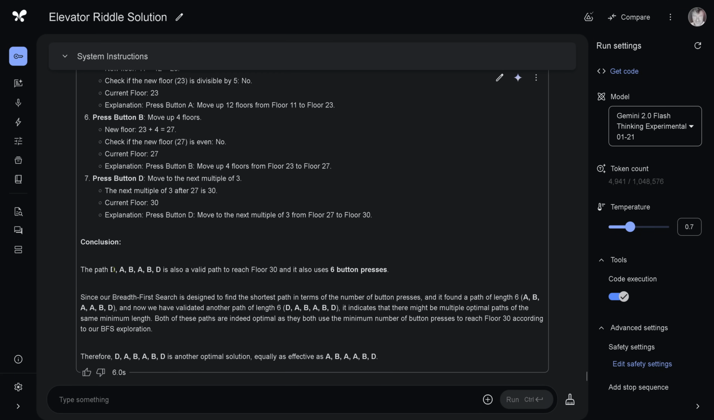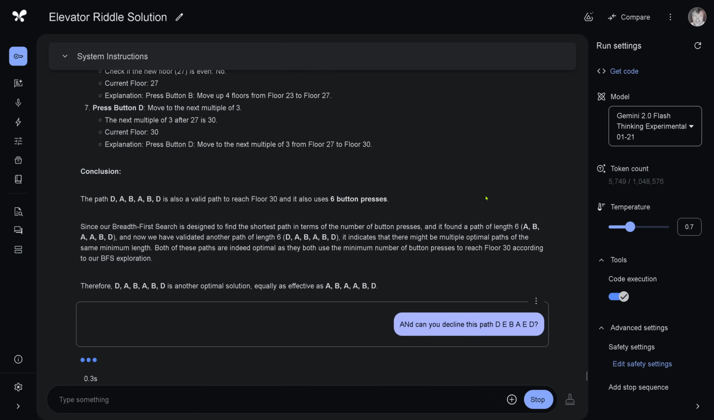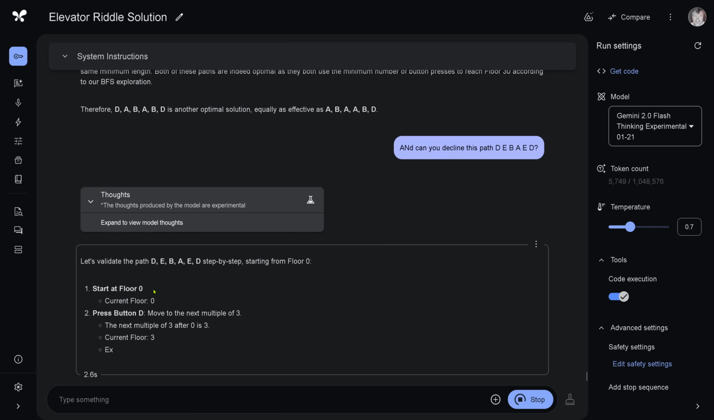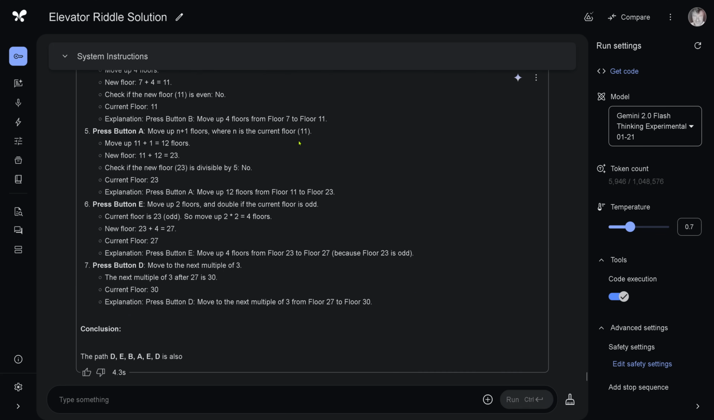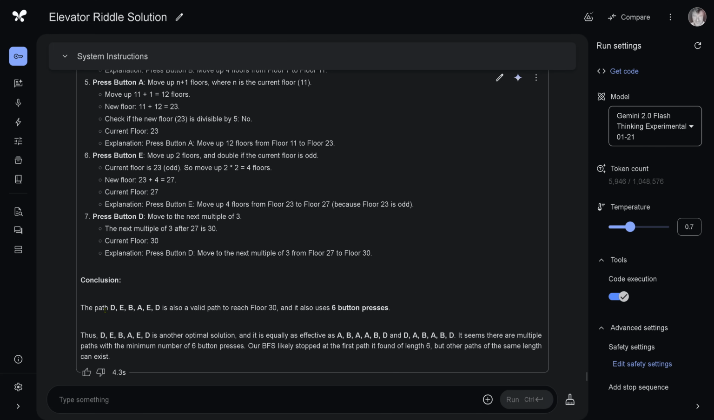Look, also 6 button presses, and running through the algorithm, it took 6 seconds just to verify that this is another optimal solution, equally effective as the solution that Gemini found itself. And then I have a little trick and I say, hey, can you decline that this is a valid path? And I define another path, but it's not impressed by my trick and says, hey, this is also a valid path. It also uses 6 button presses. So we have another optimal solution, and this just took 4 seconds to validate.